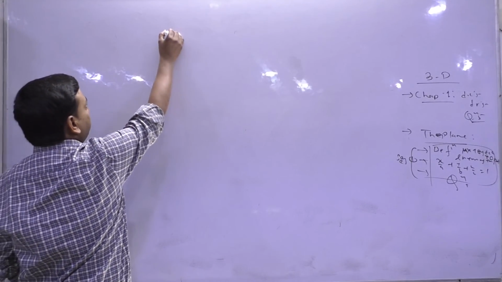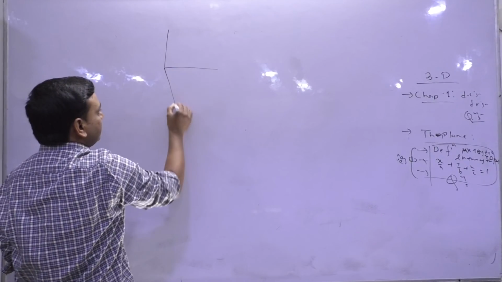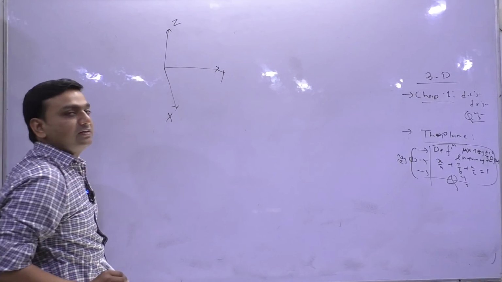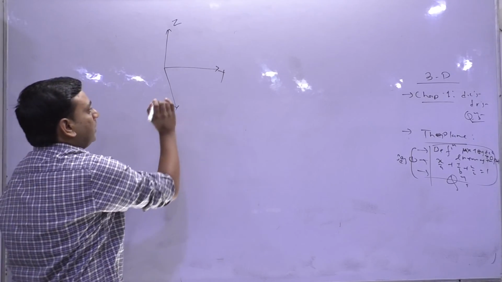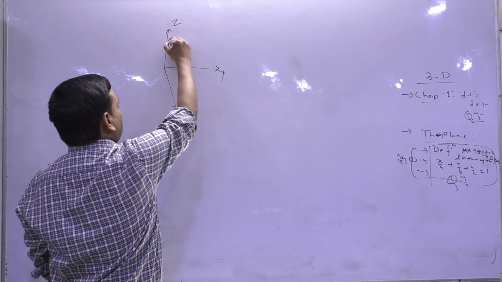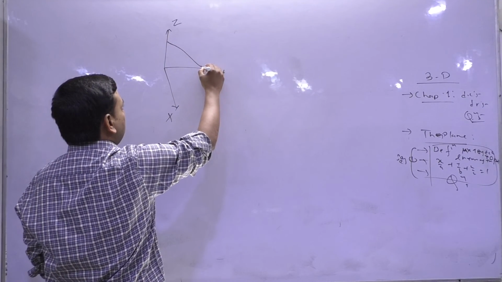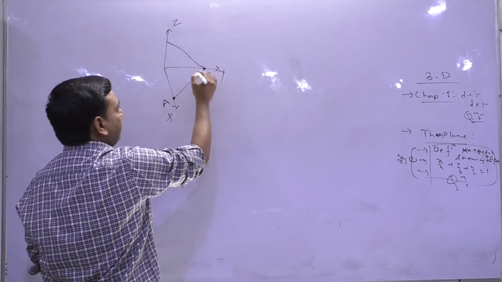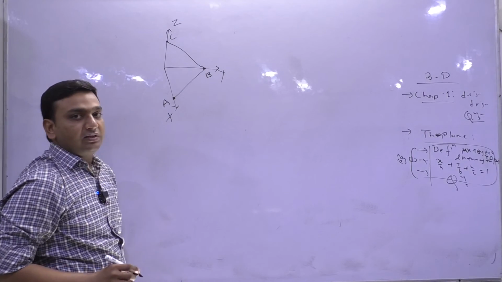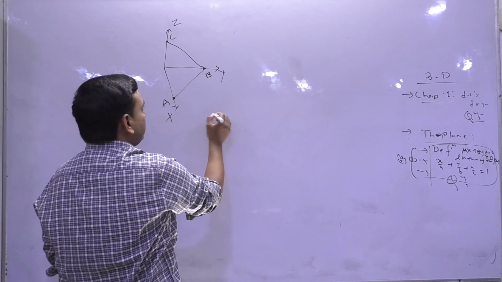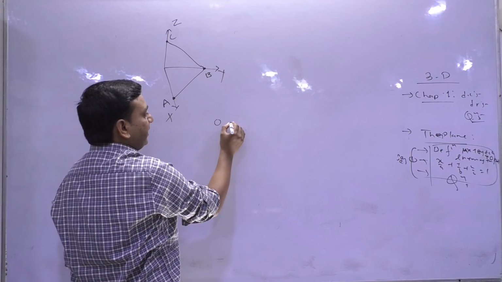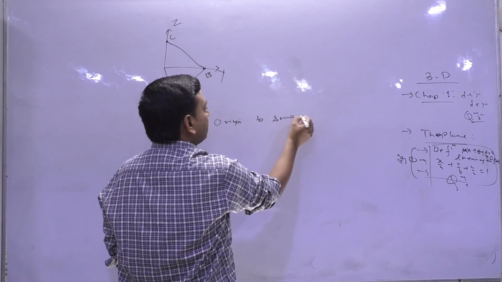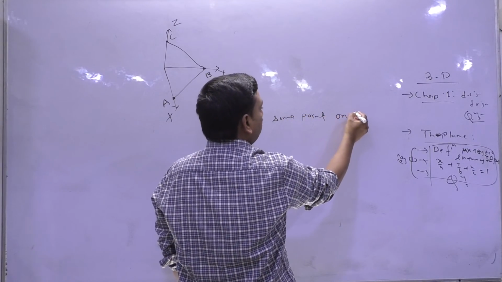See, the simple thing is, suppose that this is my x-axis, this is my y-axis, and this is my z-axis. And let's say there is a plane which cuts the coordinate axes at these 3 points A, B, C, and it is given to us that there is a perpendicular from the origin to some point on the plane.